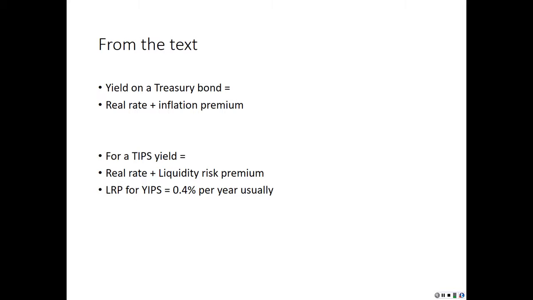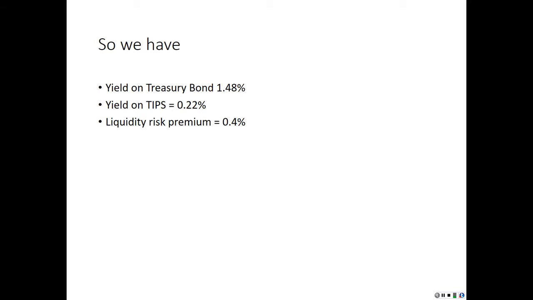From the text, we know the yield on a Treasury bond is equal to the real rate plus the inflation premium. For a TIPS, the TIPS yield is equal to the real rate plus the liquidity risk premium, which is usually about 0.4% per year.